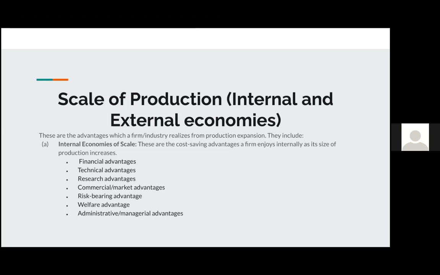If we focus on internal economies of scale first, these are the cost-saving advantages that a firm enjoys internally as its size of production increases. So think about this. The more a company produces, the bigger it gets in terms of its production, it would enjoy some advantages. These advantages could be financial advantages because they are now able to either borrow more money because they're a big business, or they're making more money and they're able to reinvest the money into their operations.